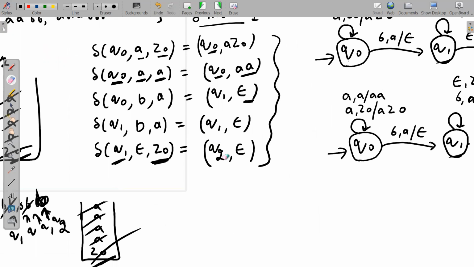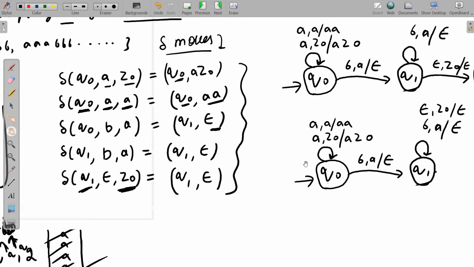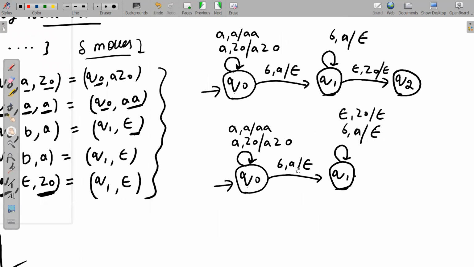In place of Q2, I can keep Q1 also, in case of null store, because we are not concerned about final state. This is a very, very important thing. Please note it down carefully. So I am saying that these two PDAs are equivalent. PDA equivalent means what? These two are accepting the same language.